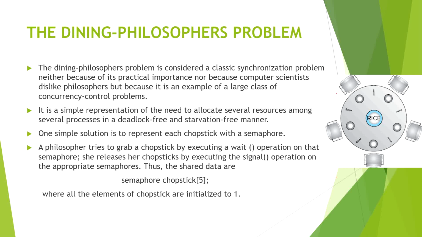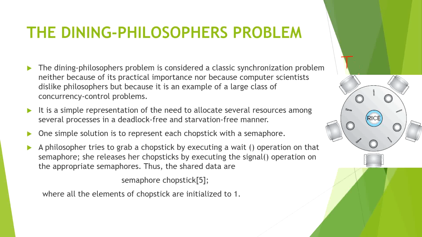Okay, so this is the problem in which five philosophers are sitting next to each other at a round table, and at any instant they are doing what? They are thinking about their philosophies. After completing their thinking part, they feel hungry and want to eat rice. For eating rice, they need two chopsticks. After getting two chopsticks, they can eat. After completion of their eating part, they can again go to the thinking part.